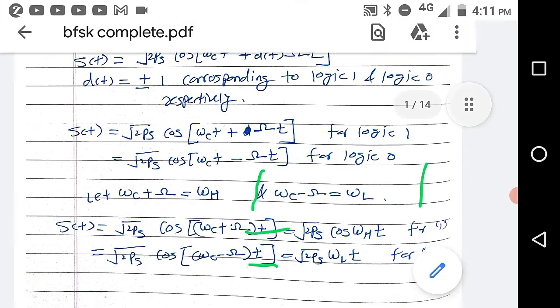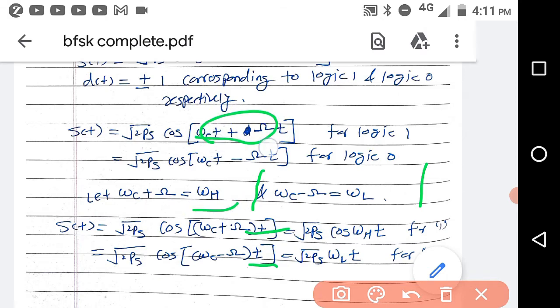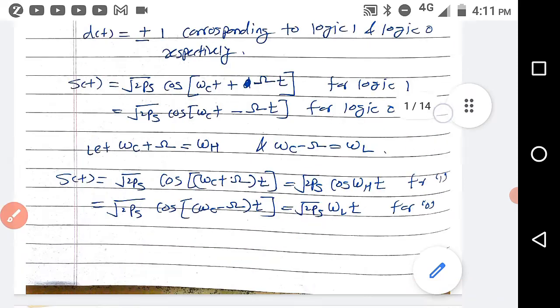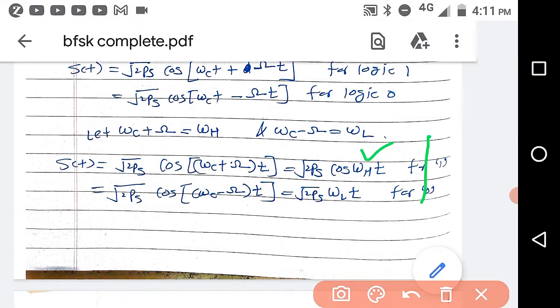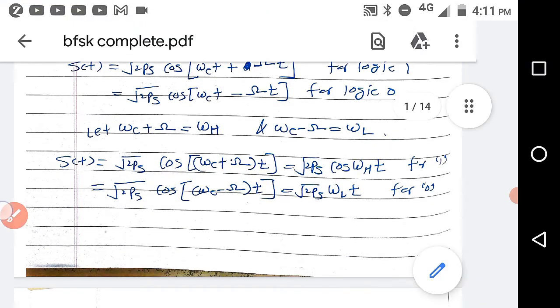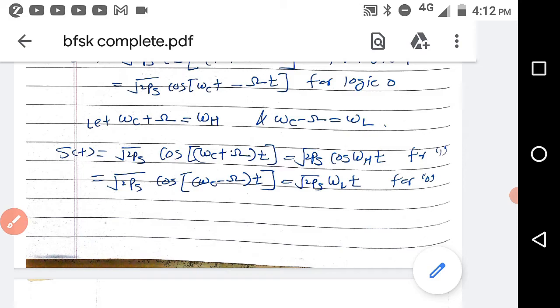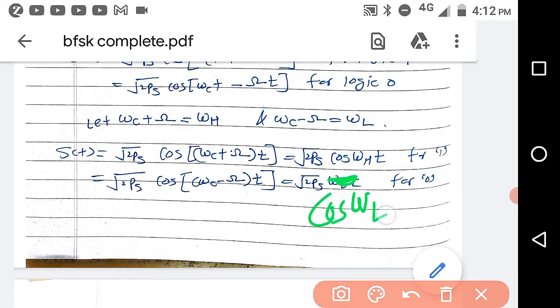So let us take omega c plus omega equal to omega h, and omega c minus omega equal to omega l. Here you can observe that for logic 1 you are transmitting frequency omega h, and for logic 0 you are transmitting frequency omega l. So different carrier frequencies are used for transmitting logic 1 and 0. Here one correction: root 2 Ps should be cos omega l t.